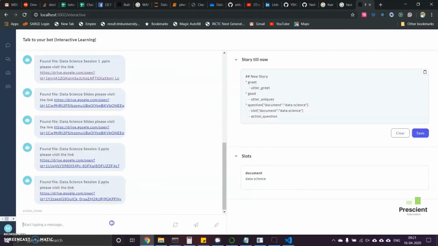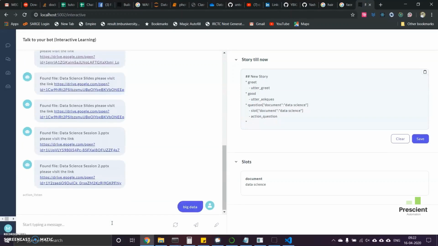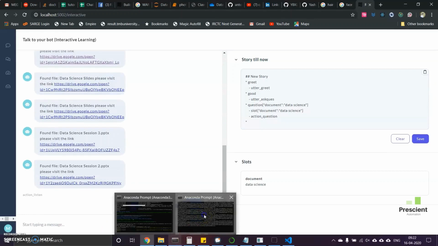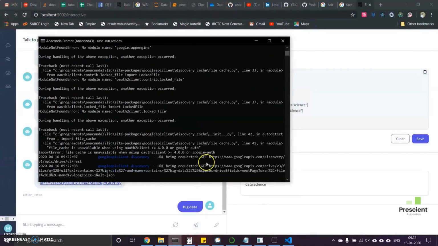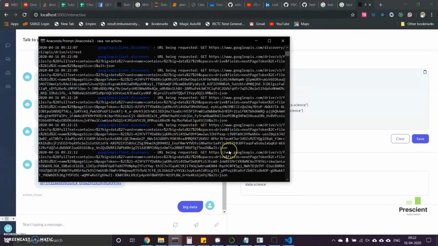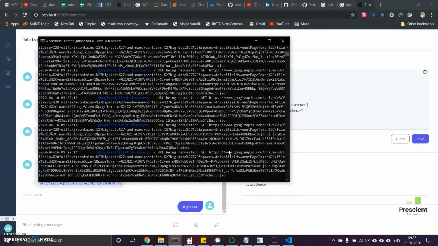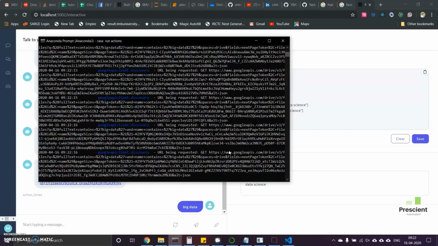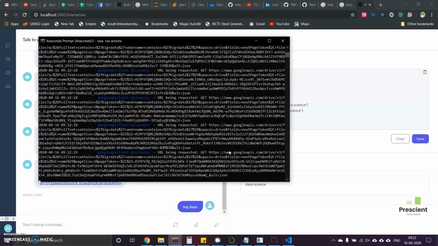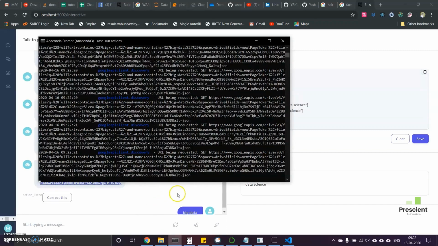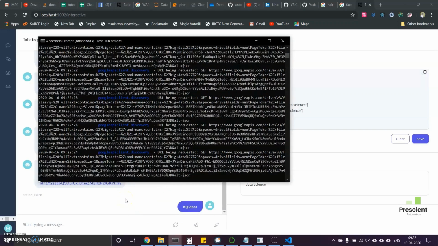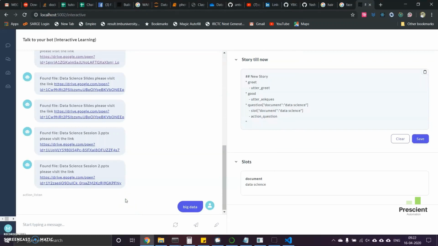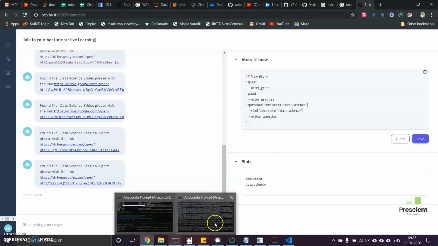And if I say just big data, let's see whether it fetches the files or not. It basically starts fetching the data again. See, it starts raining down the various documents. It may give you 30, 40, 50 results. We have set the page token size, and we have already explained what we have done there. So it will fetch until that page token size is 1, and it will give us all the documents that are required. So this is actually how the bot is working right now, and I hope it is working fine.